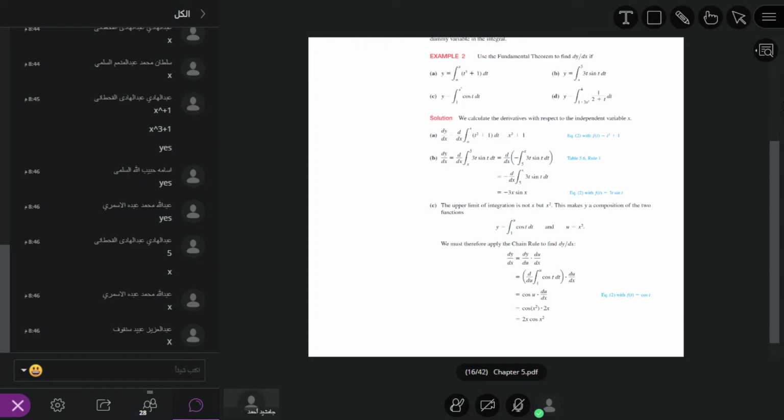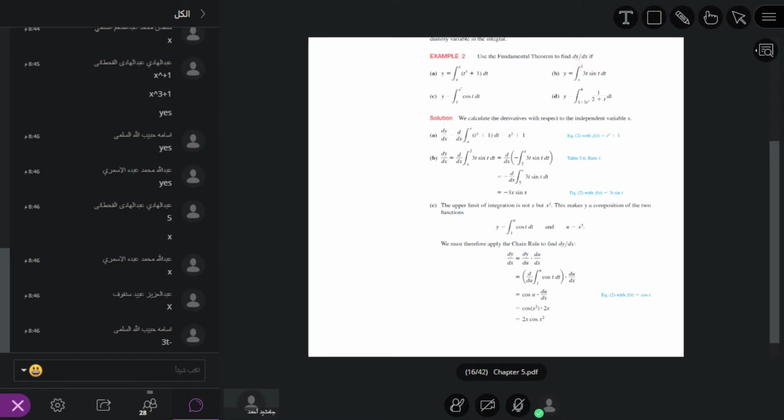Can we change the upper limit to the lower? Did we study order of integration? We studied it previously. Yes, the minus sign goes outside.